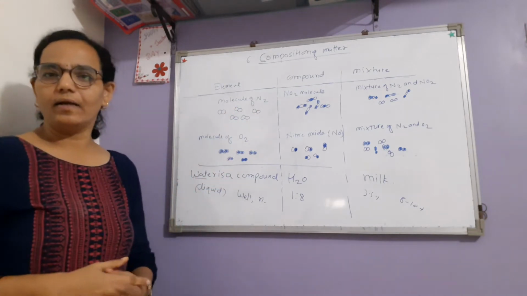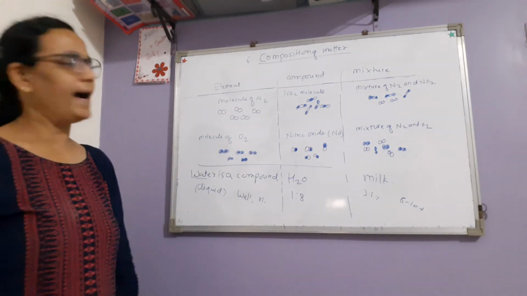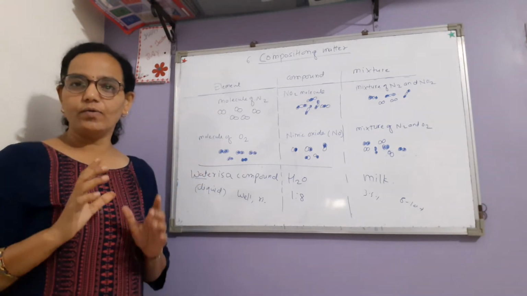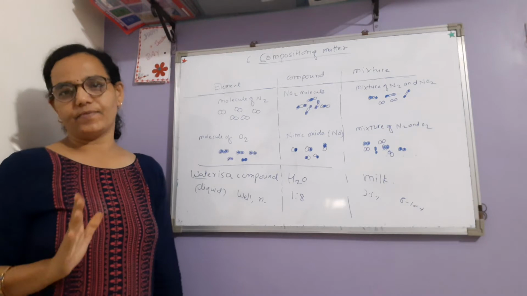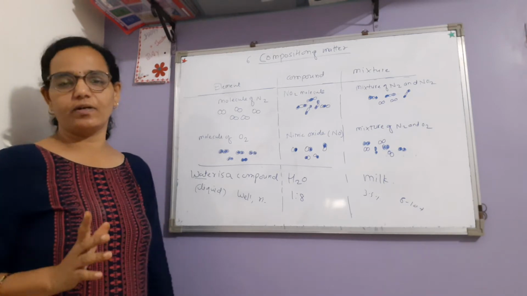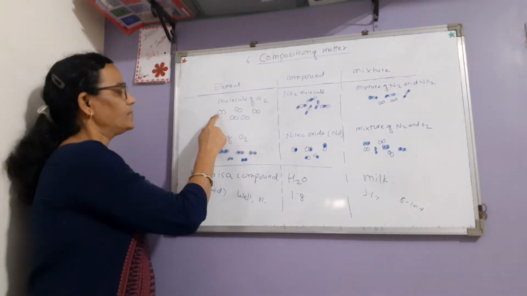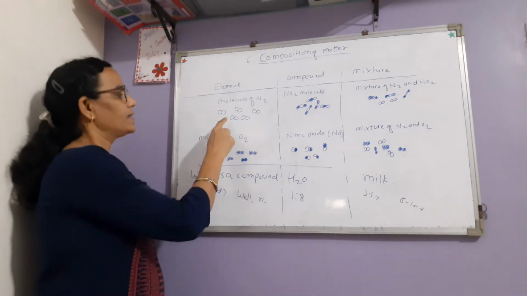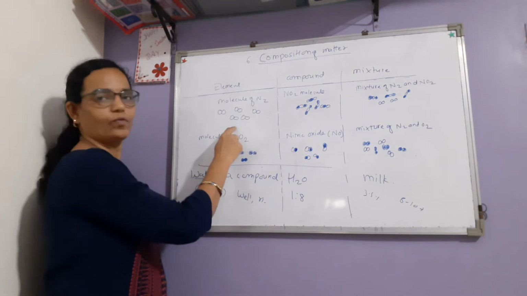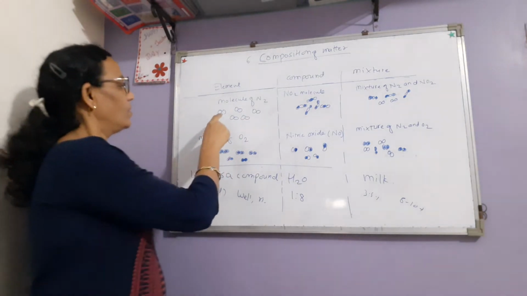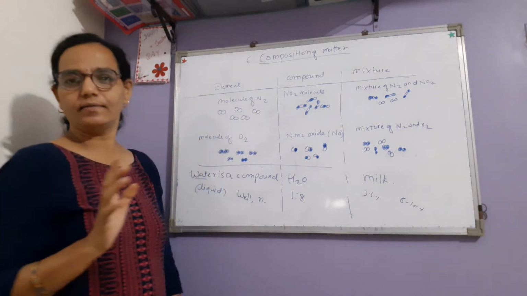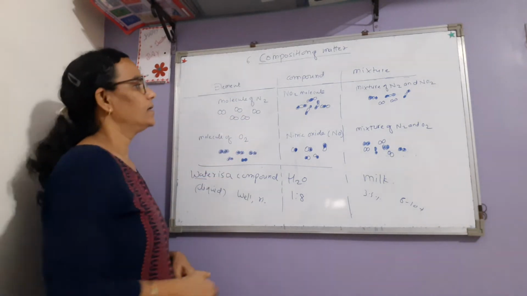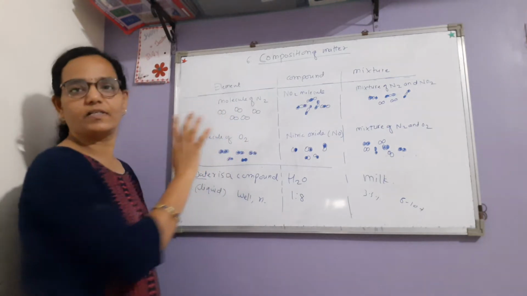Do you know about atom and molecule? Atoms join together to form a molecule, and a molecule is a single independent substance which exists in nature. Between these two atoms there exists a chemical bond. So these all are molecules of nitrogen. All molecules of nitrogen are alike. They contain the chemical bond between the atoms. Now this is the element, a single pure substance.